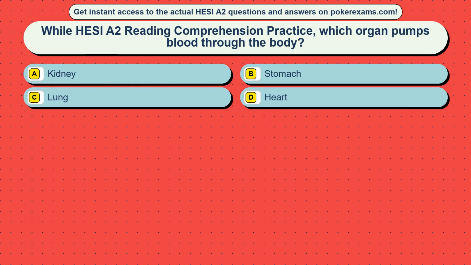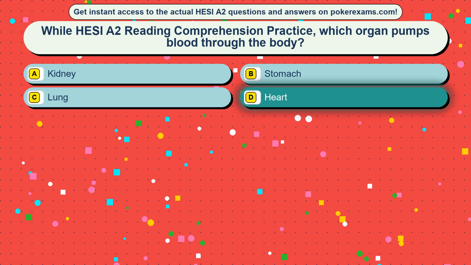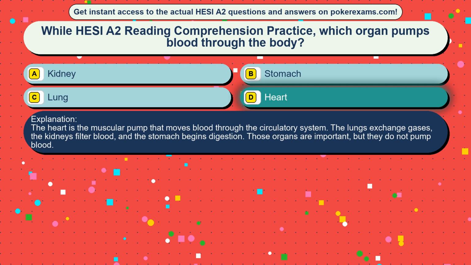Question 47. While HESI A2 reading comprehension practice, which organ pumps blood through the body? Option A, kidney. Option B, stomach. Option C, lung. Option D, heart. The correct answer is option D, heart. The heart is the muscular pump that moves blood through the circulatory system. The lungs exchange gases, the kidneys filter blood, and the stomach begins digestion. Those organs are important, but they do not pump blood.